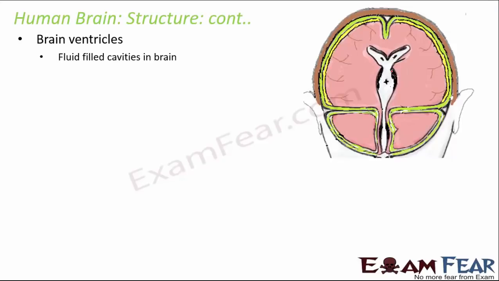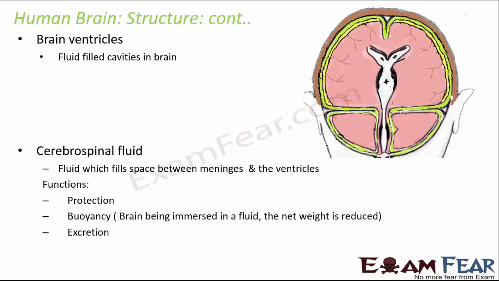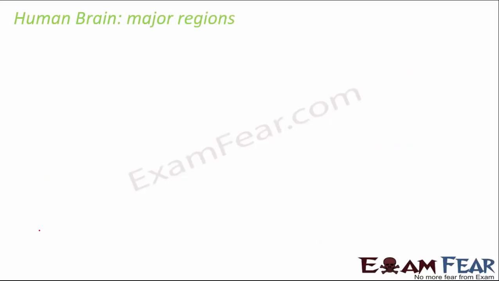Then you have the brain ventricles, that is the fluid-filled cavities inside the brain. And then you have the cerebrospinal fluid, which is the fluid which fills the spaces between the meninges and the ventricles. So the purpose of the cerebrospinal fluid is protection, buoyancy and excretion. Through the fluid you can excrete unwanted materials. Due to the presence of the fluid, it gives a cushion-like feel, that way it again protects the brain. So these are the various parts of the human brain.